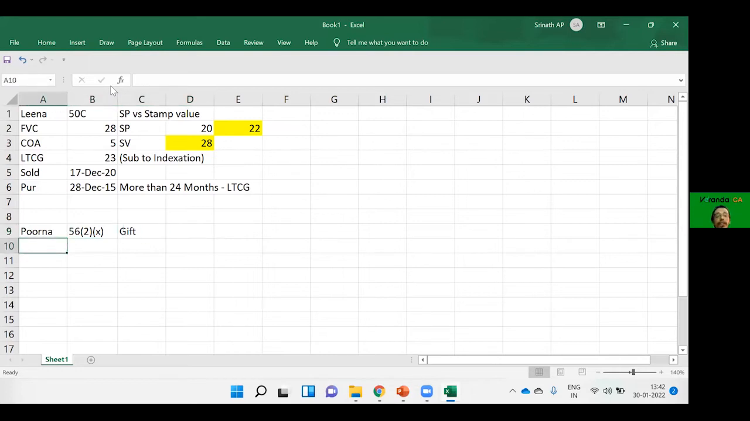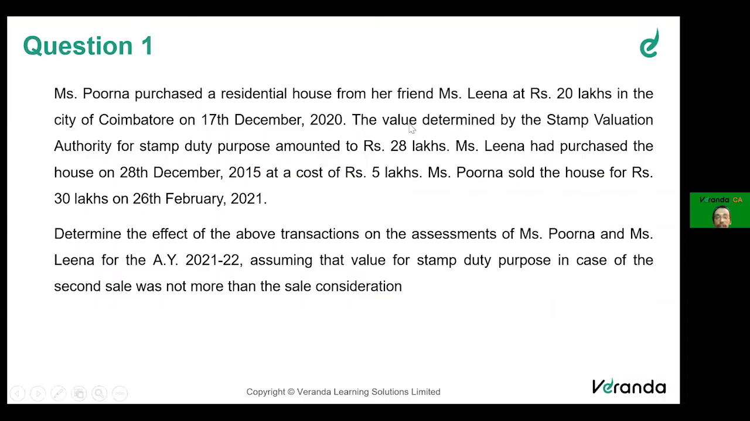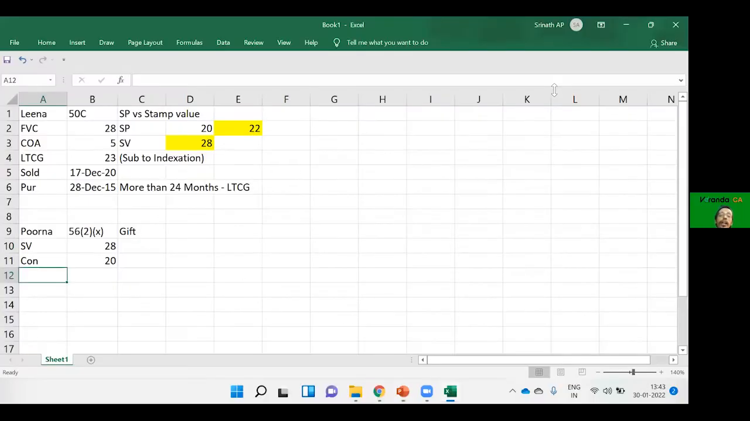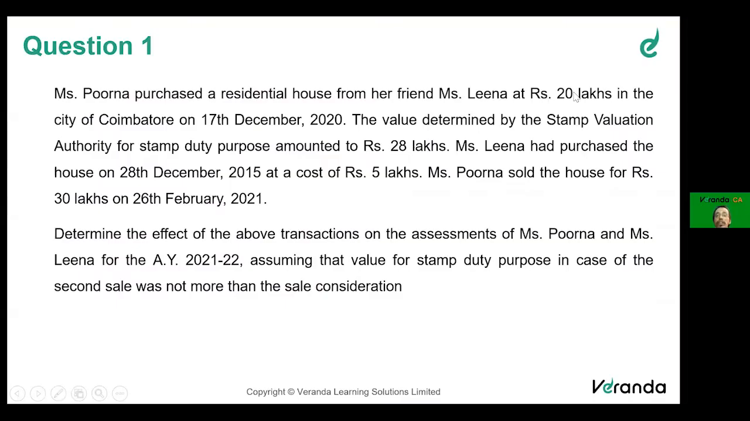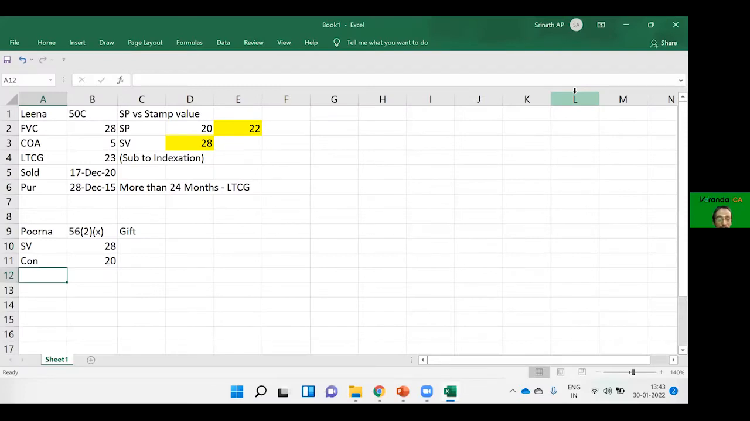Why do we say it is inadequate consideration? The reason is stamp value. Stamp value is 28 lakhs. Consideration they have given is 20 lakhs. So inadequate consideration. So for Purna, gift would be 8 lakhs under section 56(2)(x). How did we get that? 28 lakhs minus 20 lakhs.